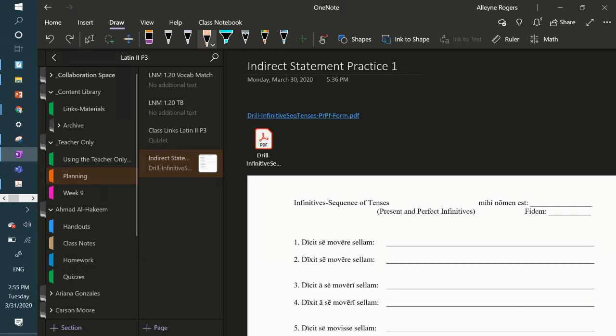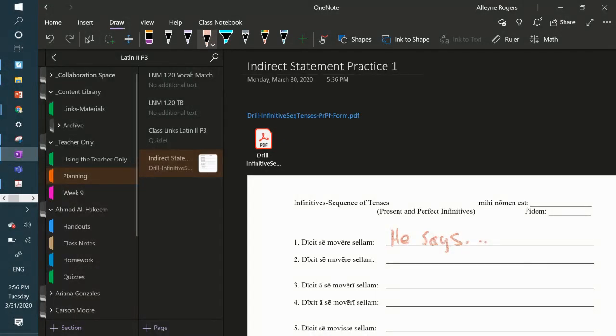If you want to, you can just go ahead and write your answers out here, especially if you have a tablet, like what I'm using right now. Or another way is you can click on this link or this icon, and it'll open it up in your browser and you can download it.